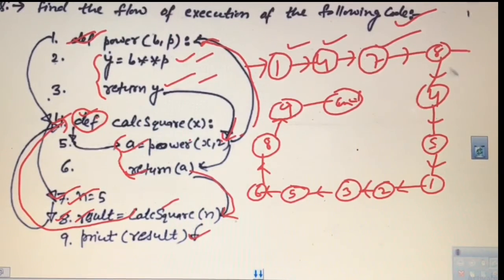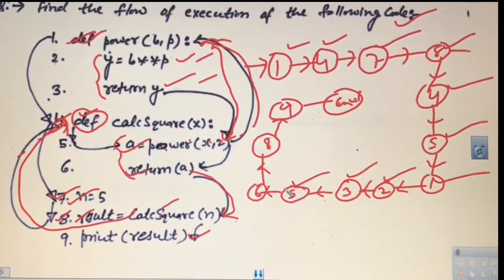After that 8 will be executed, and in 8 it is a function call, so the control will go again to 4 into the cal square function. After that it will go to 5. In 5 again it is a function call. Control will be transferred to the power function, so it will go to 1. After that it will go to 2 and 3 within the function body. Then control will return again to 5, and then from 5 it will go to 6, and 6 is also a return statement, that's why it will return to 8, and from 8 it will go to 9, and after 9 this is the end of the program.